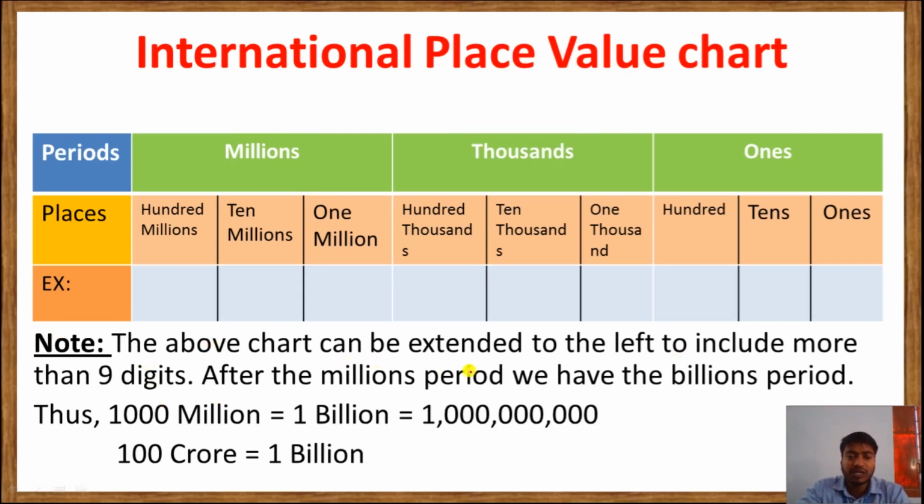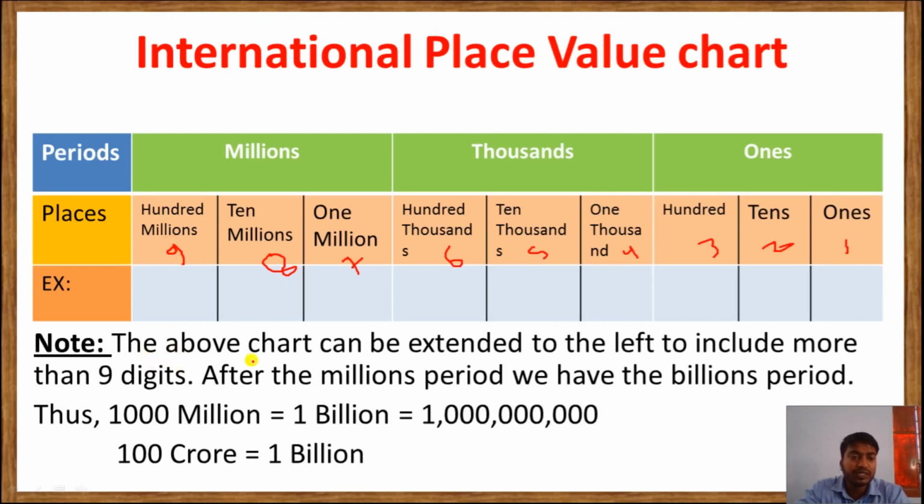Now the above chart can be extended to the left to include more than 9 digits. If you see the digits, here 1 2 3 4 5 6 7 8 9.